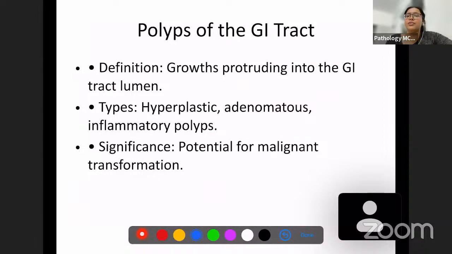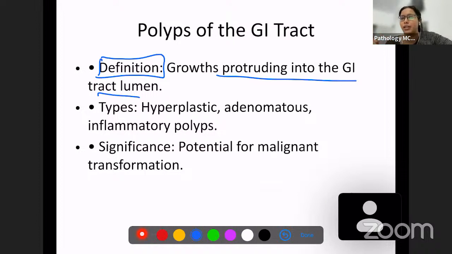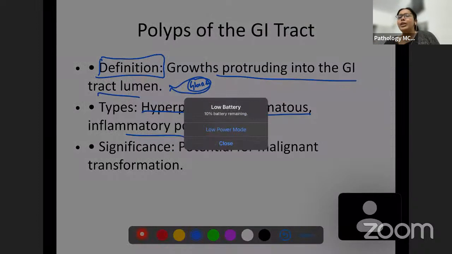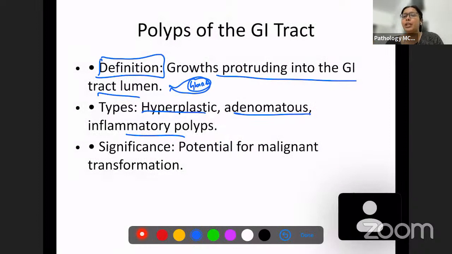Now, we're going to discuss a few polyps of the gastrointestinal tract. What are polyps of the gastrointestinal tract? What is the definition? The definition is a growth protruding into the GI tract lumen, and also, most important, it should consist of some glands and tissue which are actually present in the gastrointestinal tract. There are three main important types of polyps: hyperplastic, adenomatous, and inflammatory polyps. Usually, hyperplastic and inflammatory polyps are non-neoplastic types of polyps, and adenomatous polyps are neoplastic types of polyps.